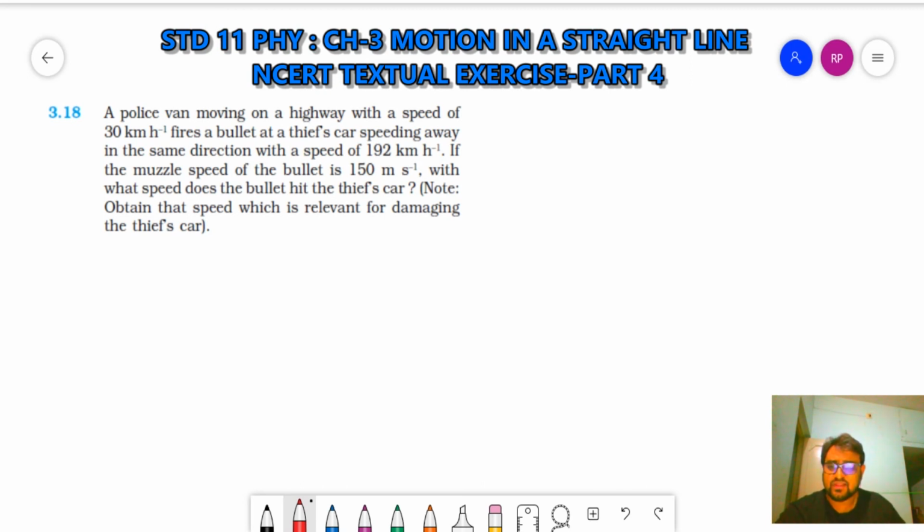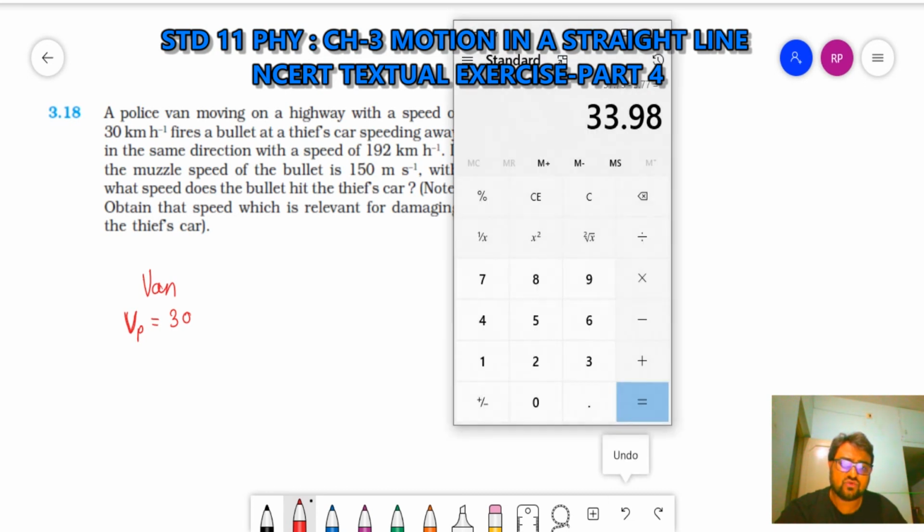Now let's take this as the police van. What is the speed of the police van? It is equal to 30 kilometer per hour. It's given in kilometer per hour, so let's convert it into meter per second. We'll use our shortcut: 30 into 5 divided by 18.